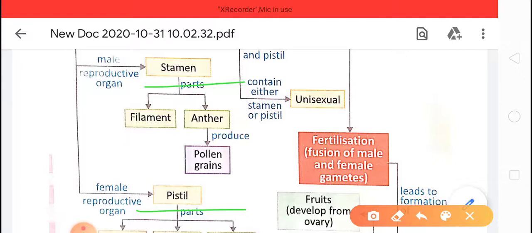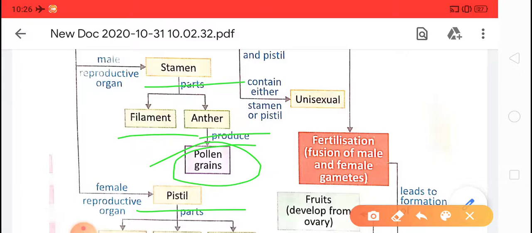Stamen is further classified into two parts, filament and anther, and in the anther region the pollen grains are formed. Then we have seen, children, that the pollen grain bears the male gamete.